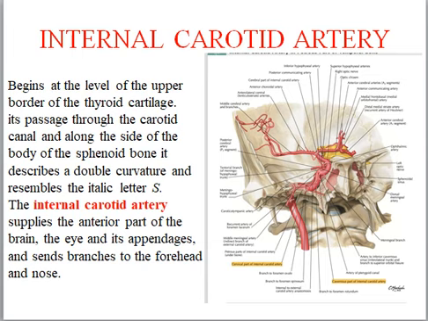Internal carotid artery begins at the level of the upper border of the thyroid cartilage. Then it passes through the carotid canal and along the side of the body of the sphenoid bone. It describes a double curvature and resembles the italic letter S through its course in the petrous part of the temporal bone. The carotid artery supplies the anterior part of the brain, the eyes and its appendages, and sends branches to the forehead and nose.